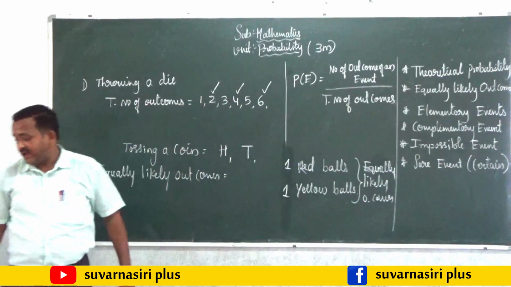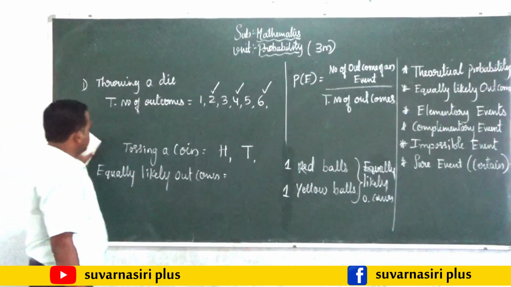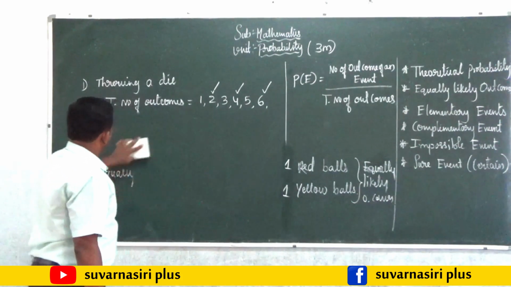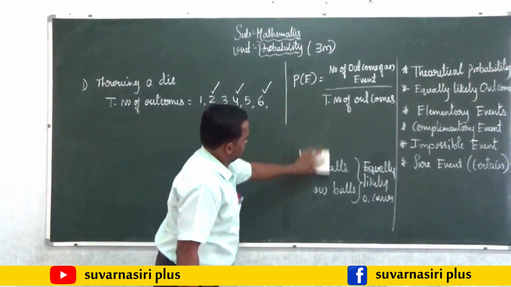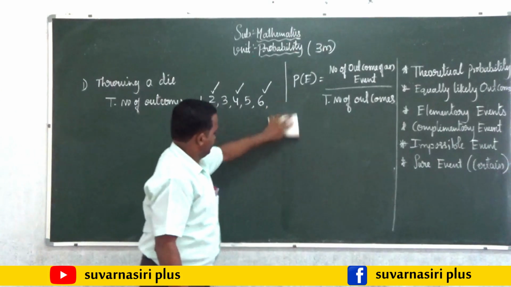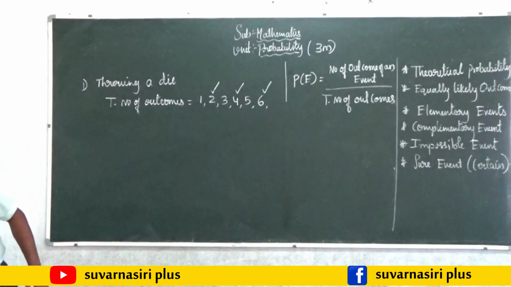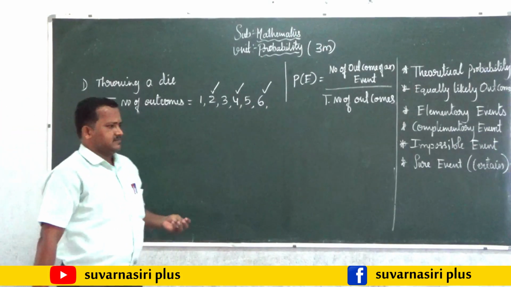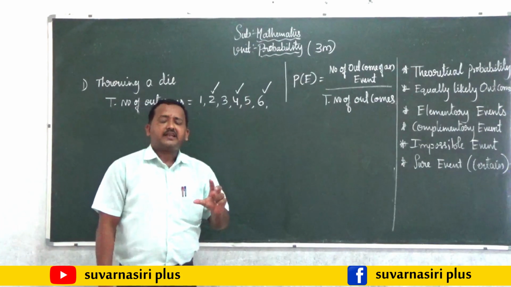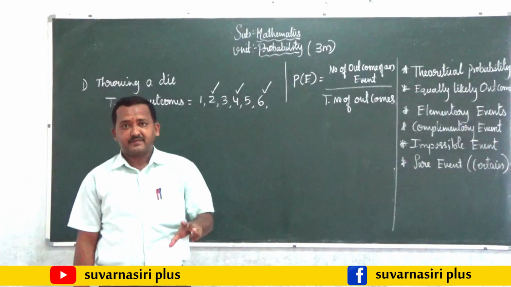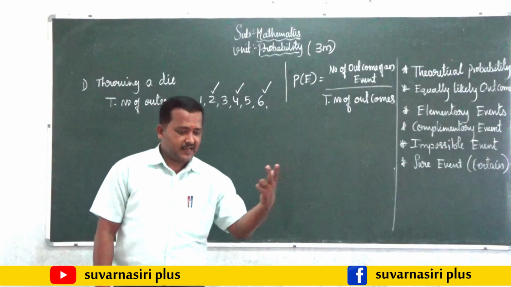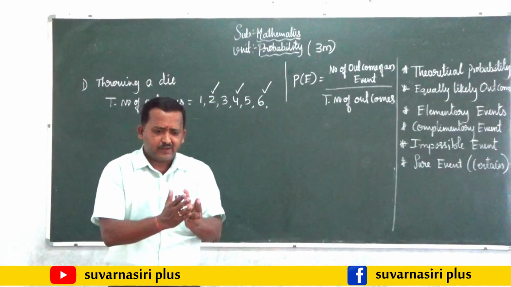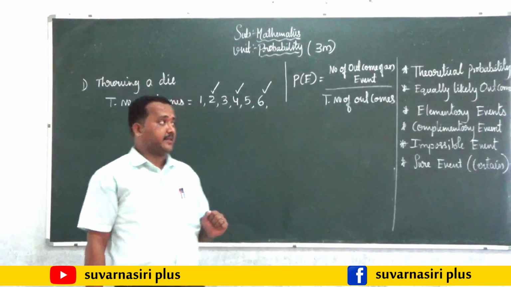Next one is elementary events. Elementary event means it is like a parent and a child. Okay, so parent will be there and the child will be there. So more and more kind of events will be possible there.